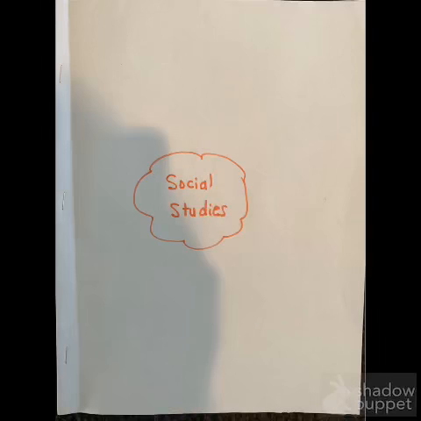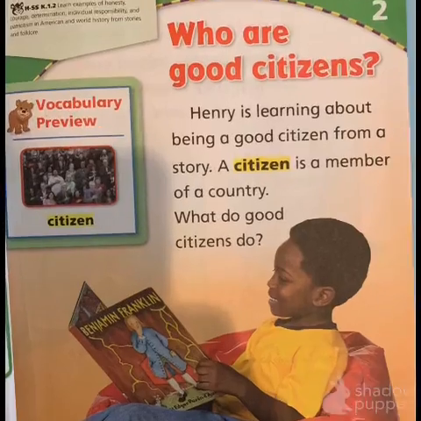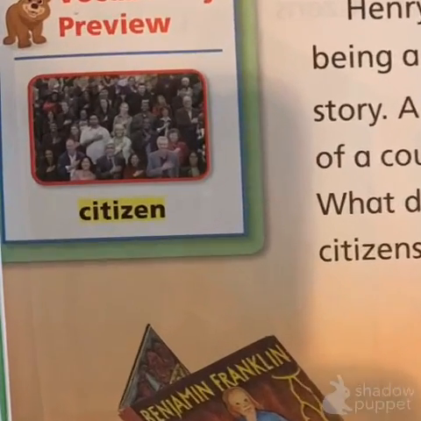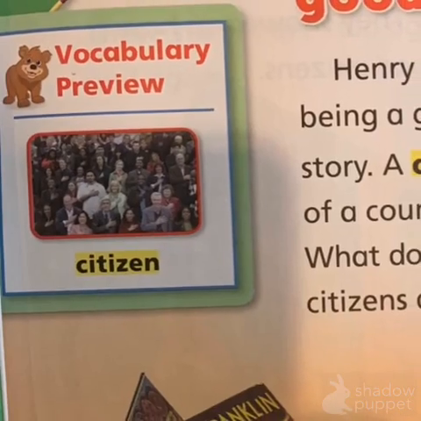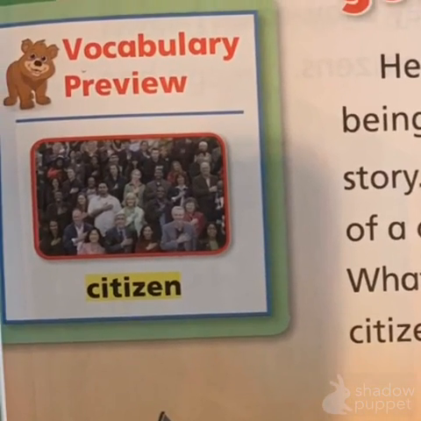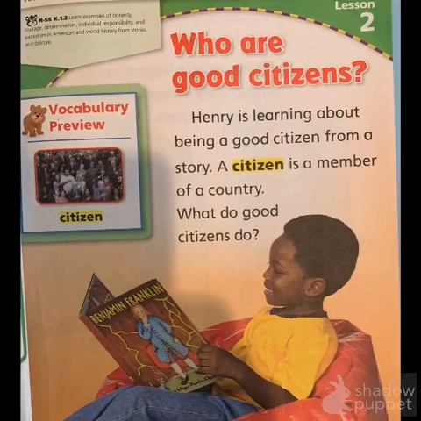So you're going to need to get your social studies folder, the blue one. And we did a couple pages already, so we're going to open to this page right here. Who are good citizens? So let's do our vocabulary review first over there. So citizens are people. Looks like they have their hands over their heart. It looks like maybe they're doing the flag salute.